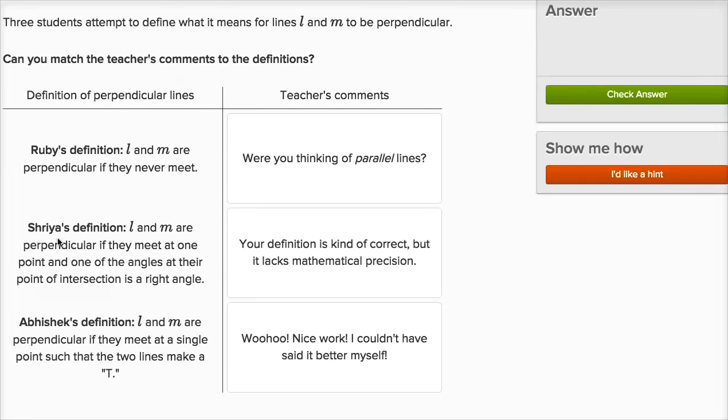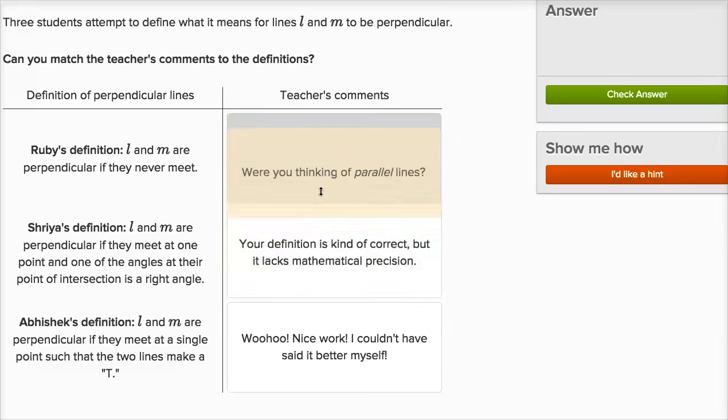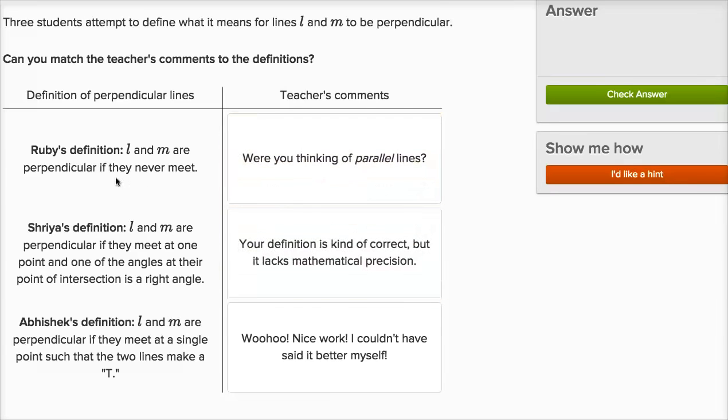All right, so it looks like 3 different students attempt definitions of what it means to be perpendicular, and then there's these teachers' comments that we can move around. So we're going to, I guess, pretend that we're the teacher. So Ruby's definition: lines L and M are perpendicular if they never meet. Well, that's not true. In fact, perpendicular lines, for sure, will intersect. They intersect at right angles. So that's not going to be correct.